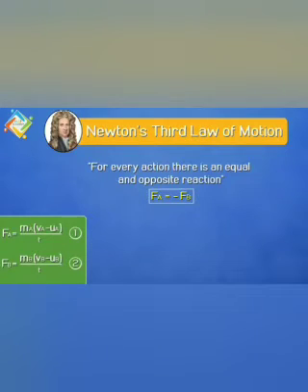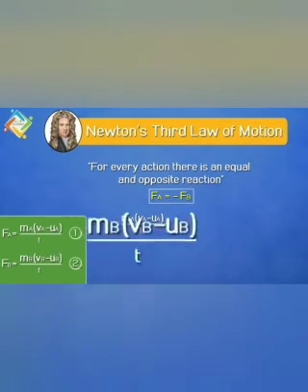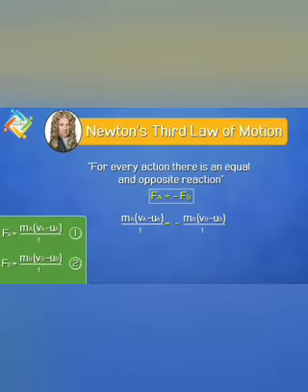We know that Fa is equal to ma into (va minus ua) the whole divided by t, which is equal to minus Fb, that is minus of mb into (vb minus ub) the whole divided by t. So here t cancels out.